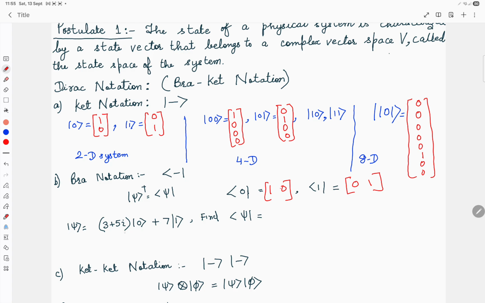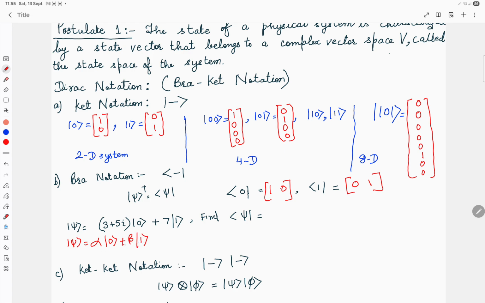Now let us take an example here. In a single qubit system you have ket 0 and ket 1 as possible states. These are known as the eigenstates or the computational basis states. Now we can represent the superposition state. Let us say a quantum bit, or qubit, is represented by alpha ket 0 plus beta ket 1.